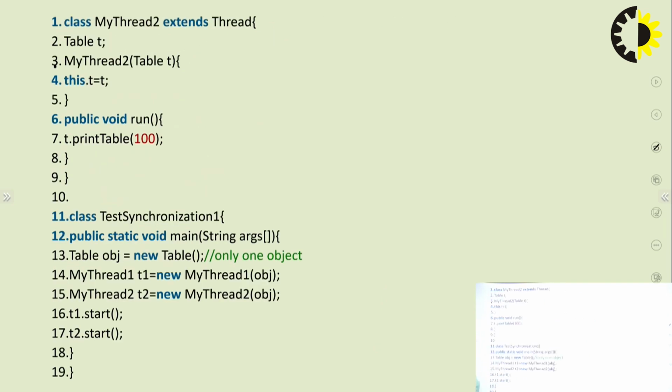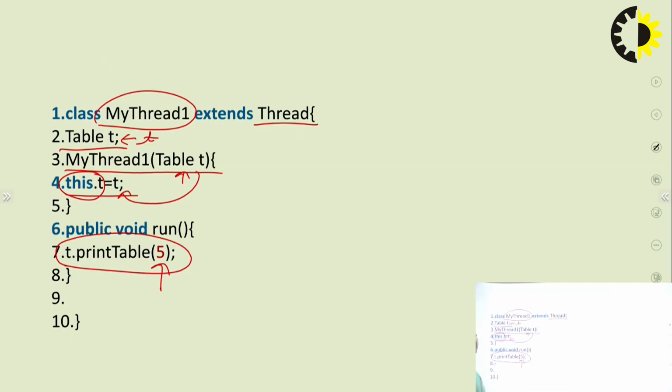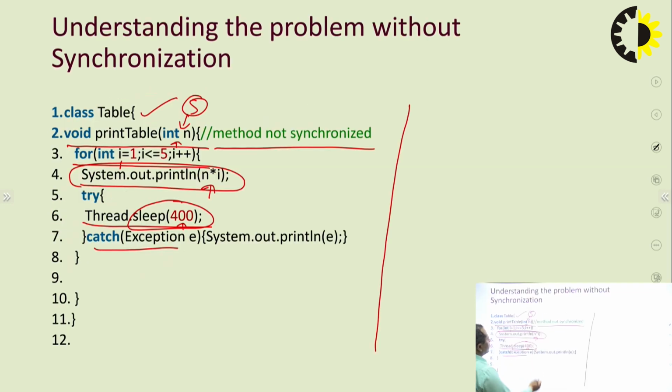In the next example, in this same example we will create the MyThread2 class using the Thread class, and the same scenario is available. In the MyThread class constructor we will pass the Table reference variable t using the this keyword. We will assign that value to the current class object of the Table, and here we call the run method of the Thread class, and we will pass 100 to the printTable method. That means this will execute with 100.